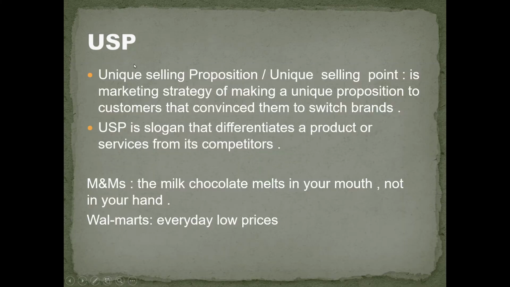Another tool is the USP, that is unique selling proposition or unique selling point. It is a marketing strategy of making a unique proposition to the customer that convinces them to switch the brand. USP is a slogan that differentiates a product or service from its competitor. For example, M&M company, milk chocolate melts in your mouth, not in your hand. Another example is Walmart, everyday low prices.